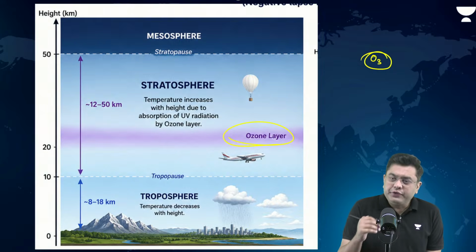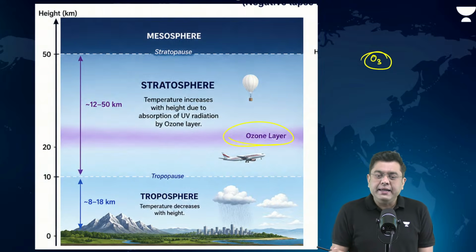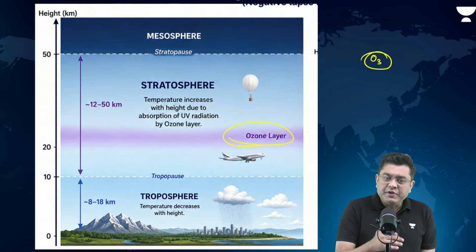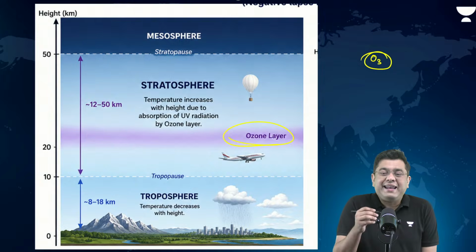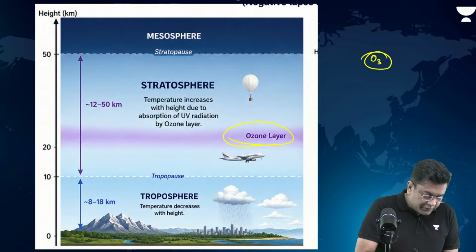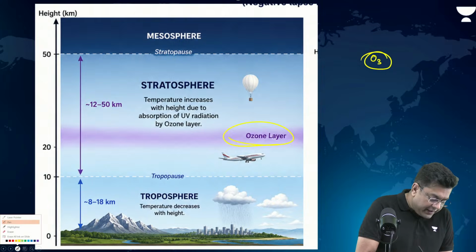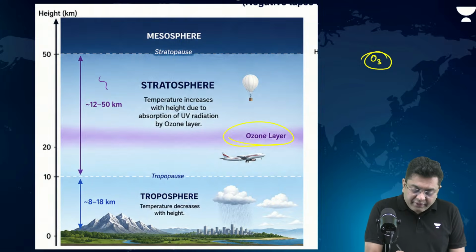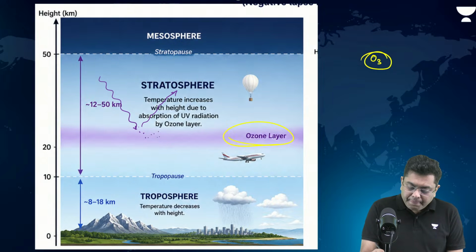Now, this ozone traps the ultraviolet rays of the sun. The ultraviolet rays of the sun which are emitted are absorbed here and they are sometimes re-emitted back.